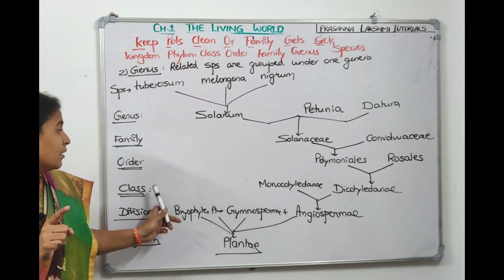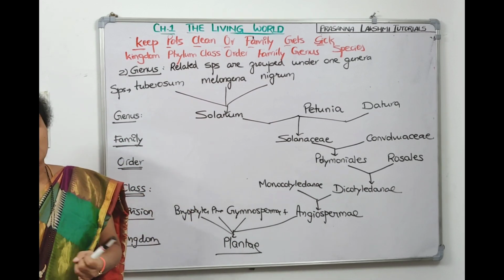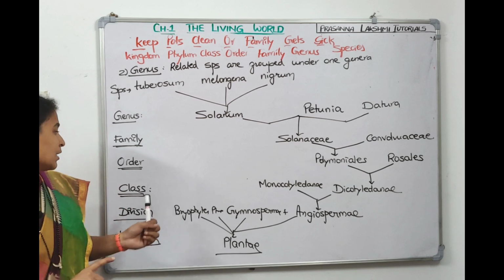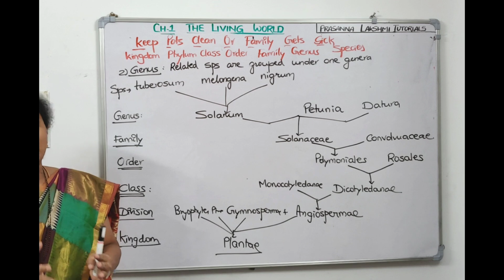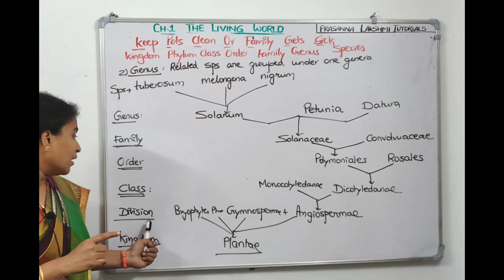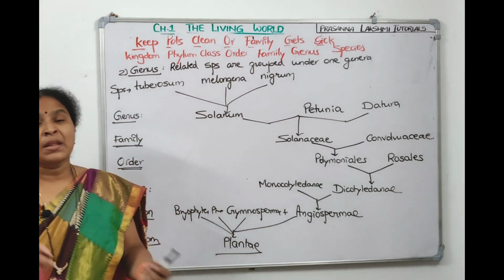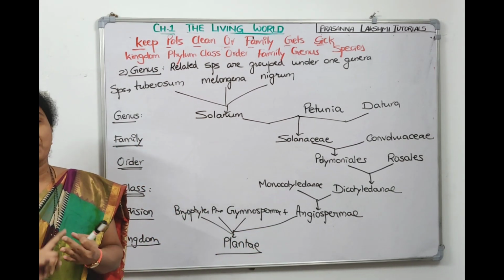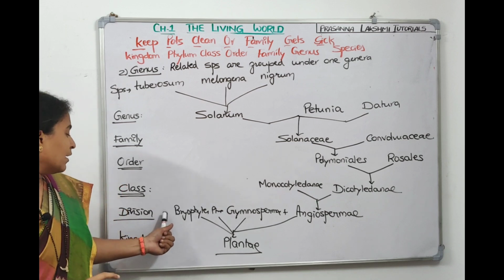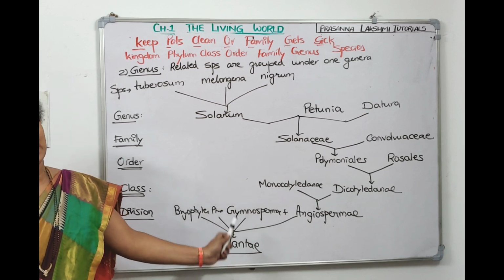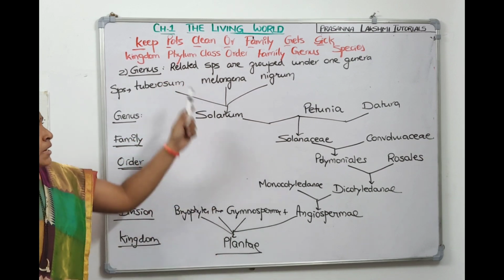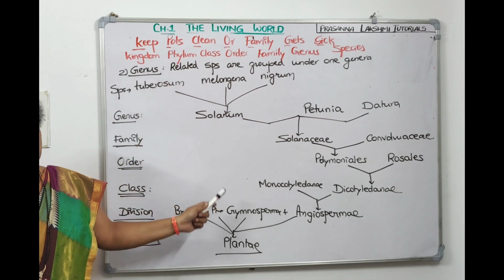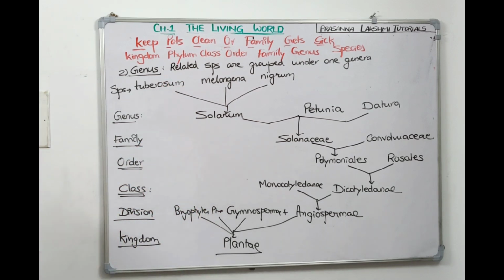Two orders will be kept under a class. Polemoniales is one order, Rosales is another order. These two orders are kept under a class, Dicotyledonae, they are dicots. Now two classes will be kept under one division. Dicotyledonae is one class, Monocotyledonae is another class. They are kept under a division called Angiospermae. Now Angiospermae, Gymnospermae, Bryophytes, Pteridophytes divisions will be kept under one kingdom, which is called the plant kingdom, Plantae. So this is the hierarchy of the plant kingdom. Take a screenshot, then we will talk about the hierarchy for the animal kingdom also.